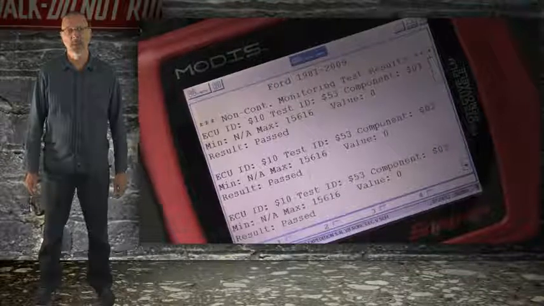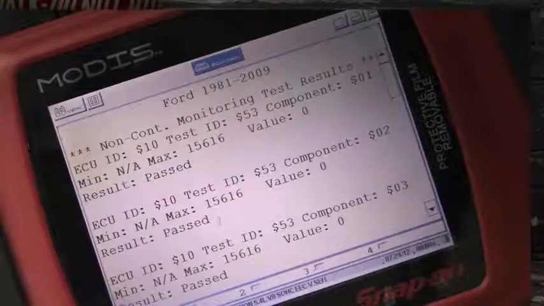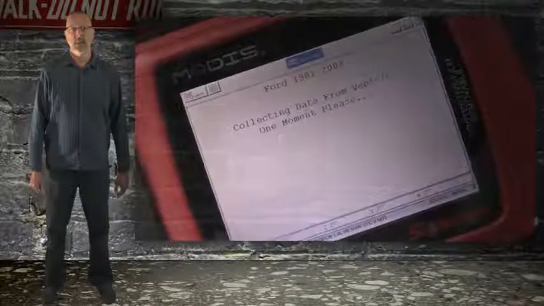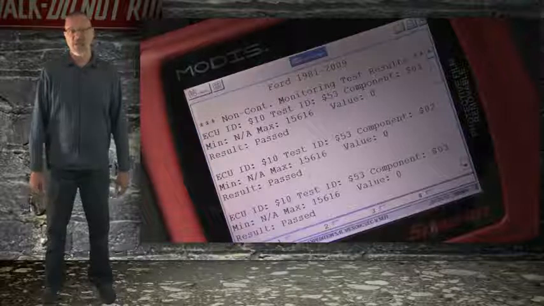Let me explain. On this particular Ford, even if you have a capable scan tool, you can use Mode 6 to see the misfire counter. To get the Mode 6 misfires using a Modus like this one, go to the generic functions, non-continuous monitors, then go to the test ID $53. This can be confusing because it really is a continuous monitor. Ford thought it was important enough to see misfires, so they put it in here. The $ is just signifying a hexadecimal number.